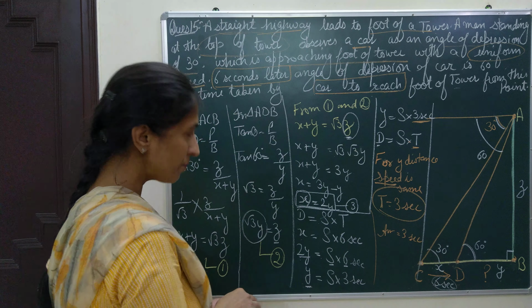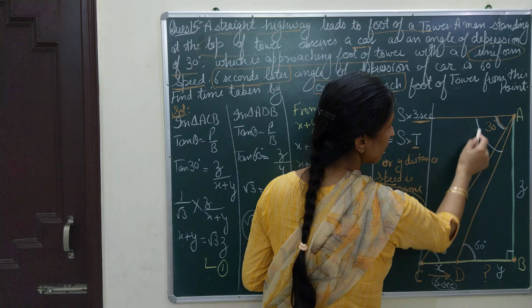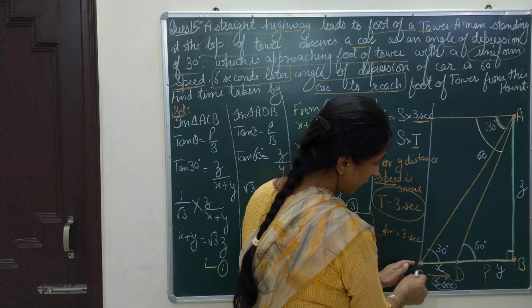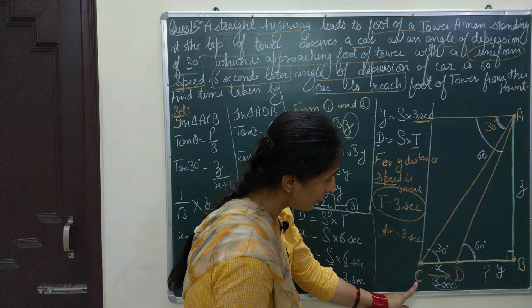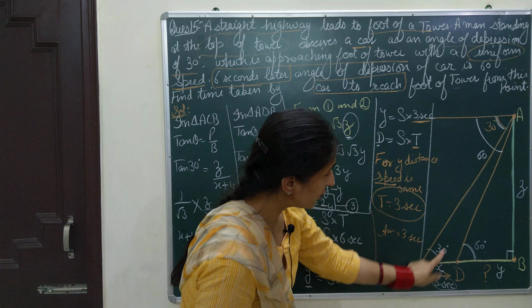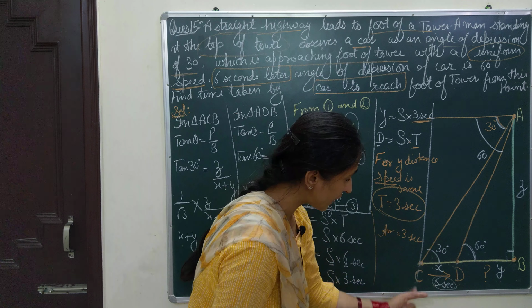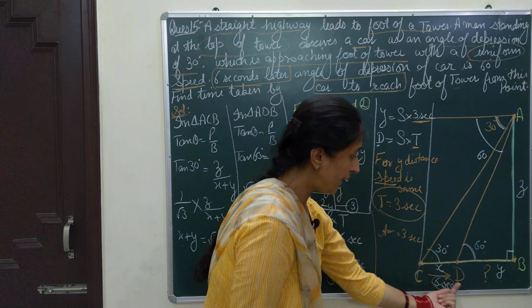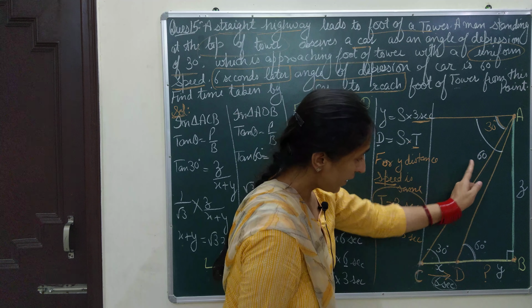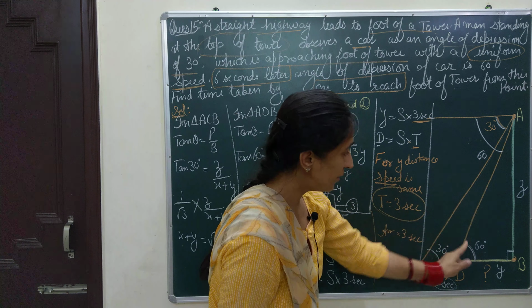Okay. So again I am going to repeat. Here you were given two angles of depression for the two positions of the car. When earlier the car was at point C, the angle of depression formed was 30. The same I will write here, as these are alternate interior angles. After 6 seconds, when the car has travelled some distance, it has reached the point D, and the angle of depression formed was 60, and the same is the angle here, as these are alternate interior angles.